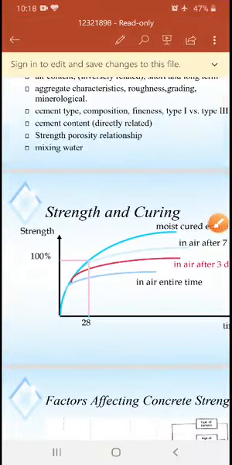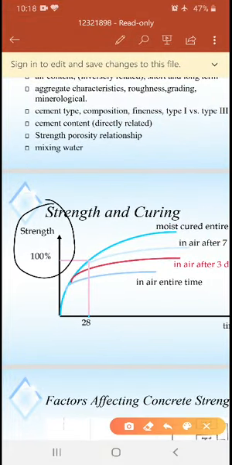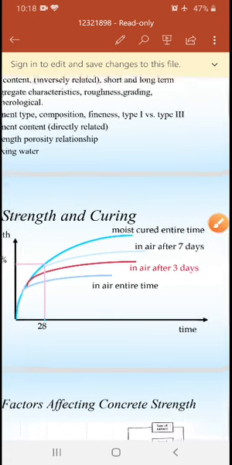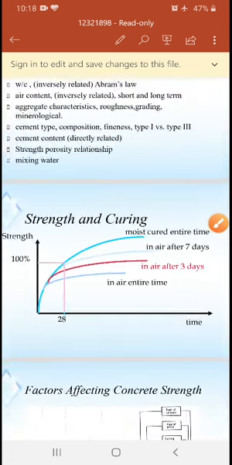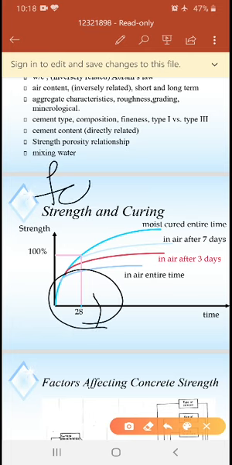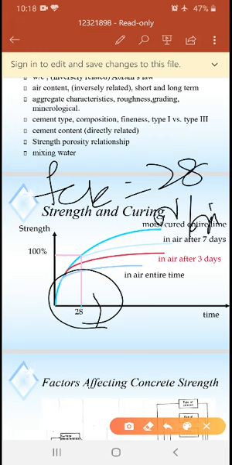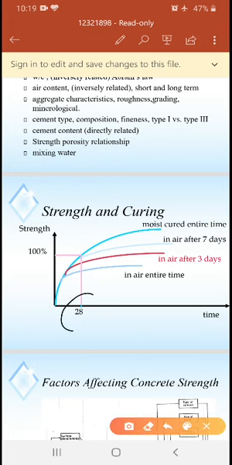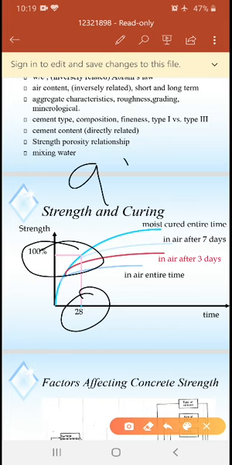As we know here, the strength reaches 100% when it reaches its maximum life. So we cannot conduct a test up to its maximum life, so we conduct it for 28 days. Normally fck is equal to 28 Newton per mm square. For 28 days it will almost reach 99%.